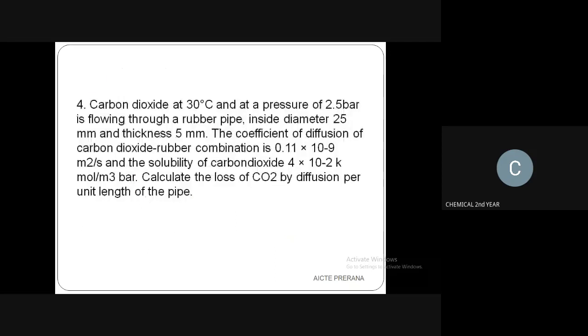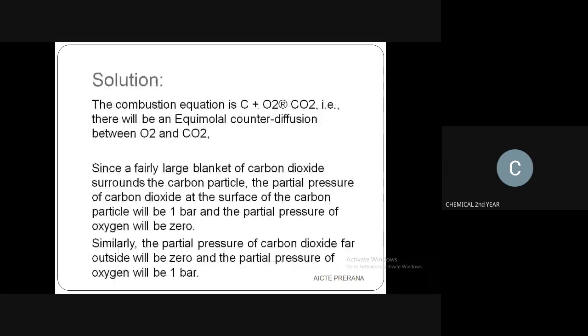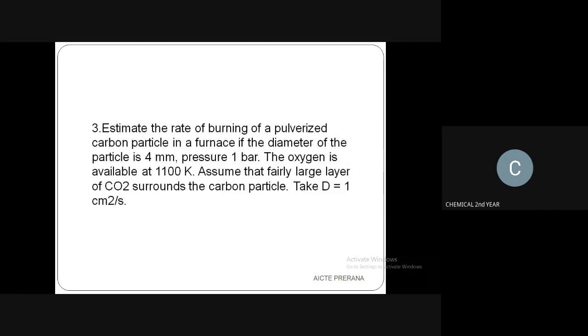That's all they have asked. Finally, the rate of burning of carbon is 3.298 into 10 to the power minus 7 kg per second.